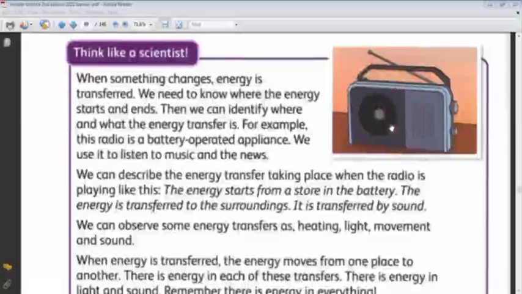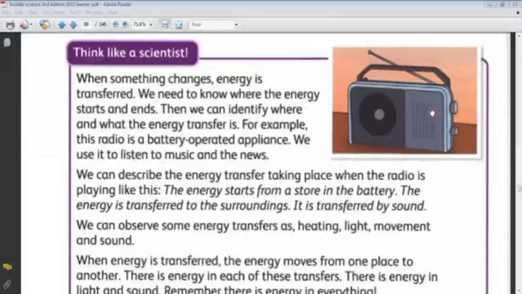Like here in this radio, where does the energy start? What is the source of the energy stored in this radio, Sabah? What do you think? The energy stored when there's no electricity. Yes, there's no energy in it. Yes. If there is no electricity, can this radio be run with another thing? No.